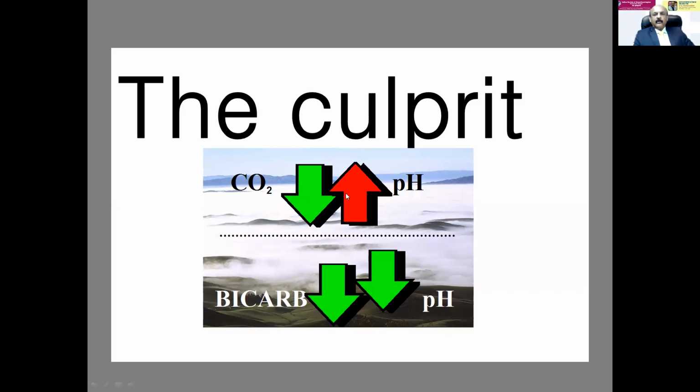You should know that pH and carbon dioxide change in the opposite direction. When carbon dioxide increases, pH decreases. When carbon dioxide decreases, pH increases. They travel in opposite directions, whereas bicarb and pH travel in the same direction. When bicarb is low, pH is low. Because of this, carbon dioxide and bicarbonate, most of the time as a compensatory mechanism, travel in opposite directions.